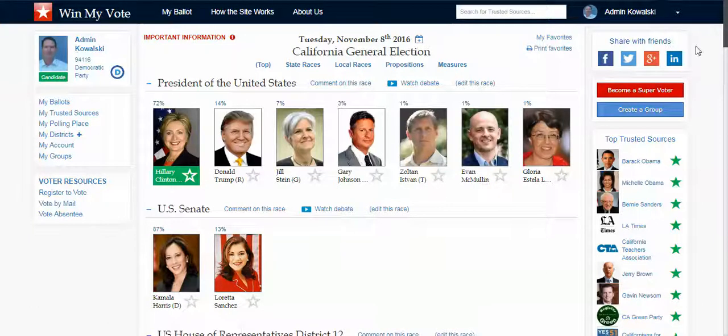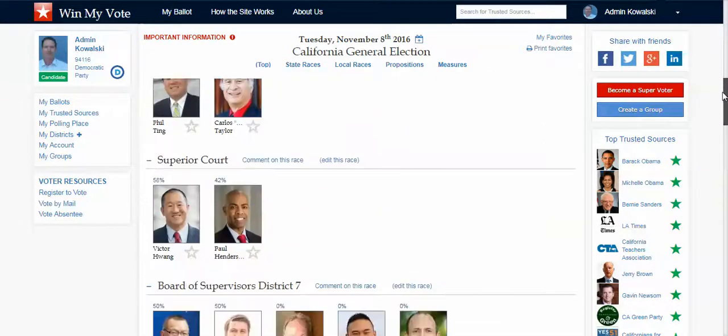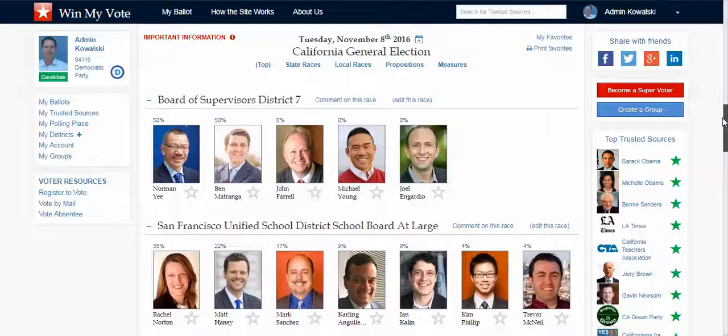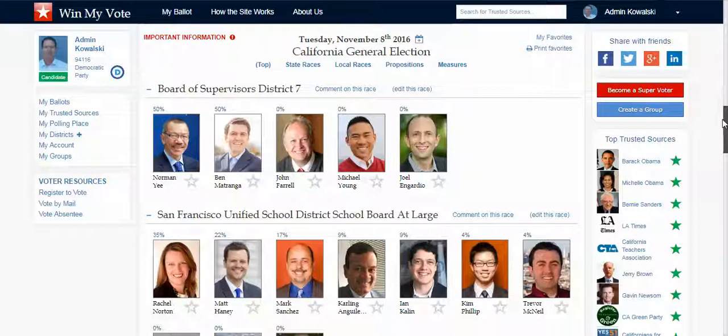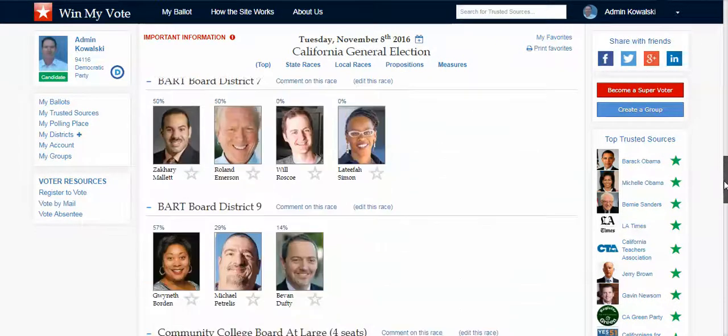But the nice thing about it is that these up ballot big races are easy to communicate endorsements. When you get down ballot, that's a little bit more difficult, right? Who is the group or organization endorsing in the Board of Supervisors District 7 race? Now it's a little bit more obscure. But as a voter, I can go through here, and again, I can do the same thing. I can watch, I can make all of my favorites, and then I can just move on and not have to worry about the races anymore.